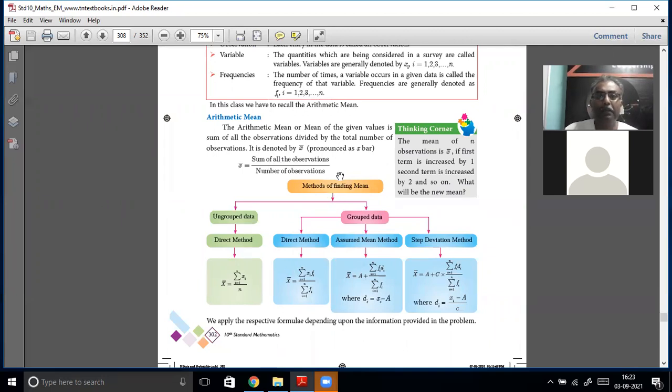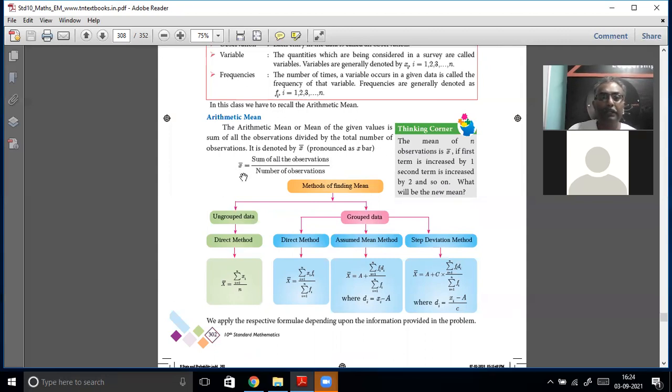Now, suppose 10 pieces of data are given. Then what is the arithmetic mean? The sum of all the observations: you add up all the 10 observations and divide by 10. Or if you have 15 data, add up all the 15 data and divide by 15.